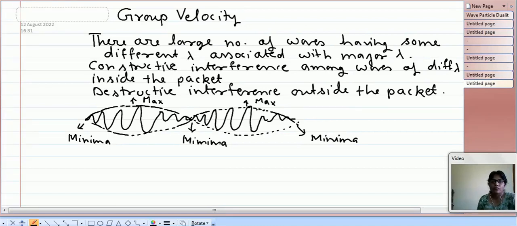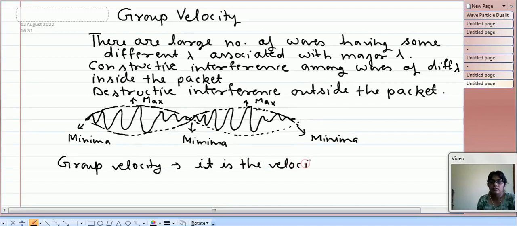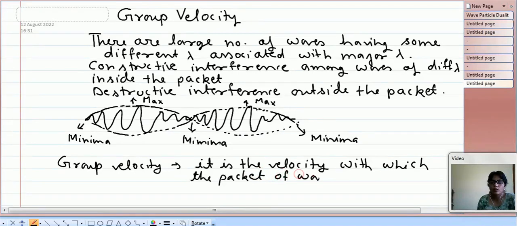So this pattern is the movement of the packet of wavelength, and group velocity means the velocity with which the packet, or the group of waves, moves.